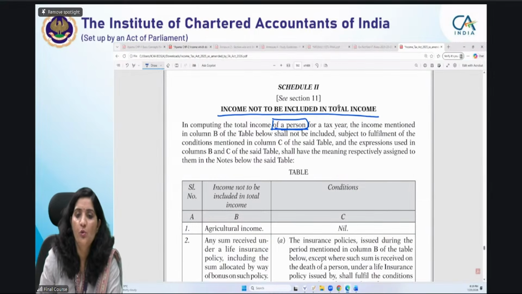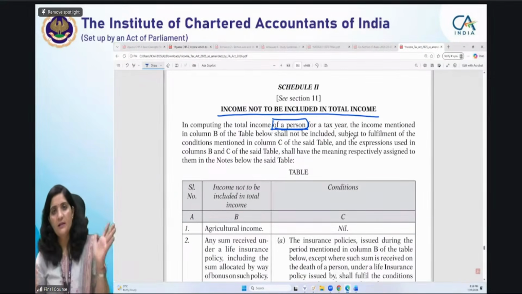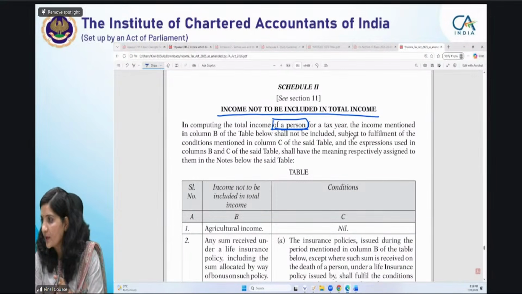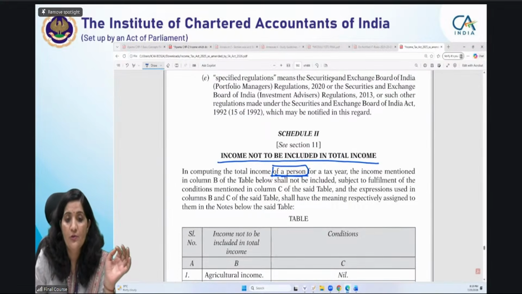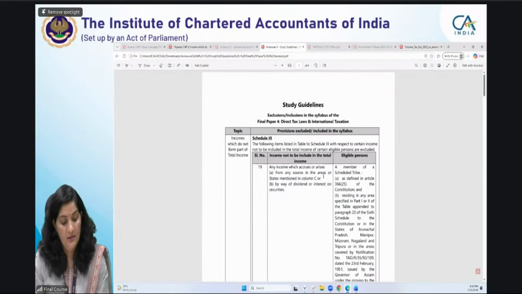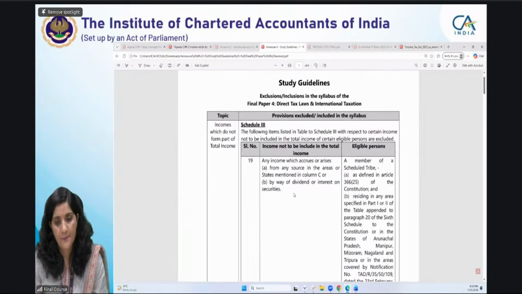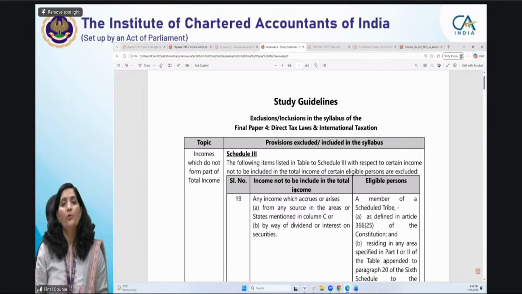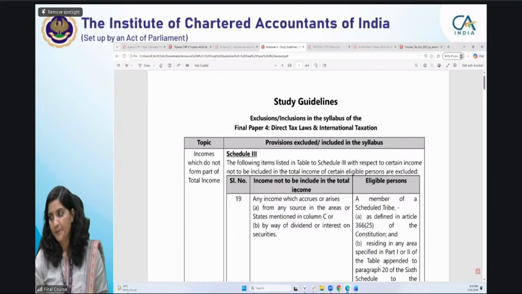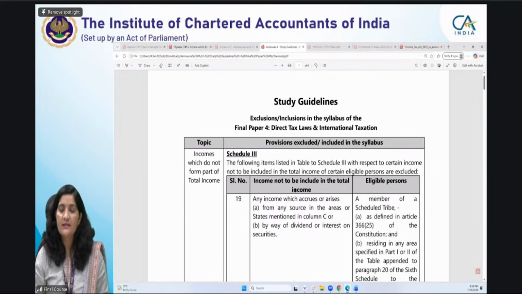We have seen schedule 1. Now you will say we have so many conditions to learn. A very good news for you. From May 27 onwards, we are coming out with the study guidelines. These are our study guidelines, and they provide you the list of exclusions and inclusions in the syllabus of this paper. Exclusions means these are not forming part of your syllabus.